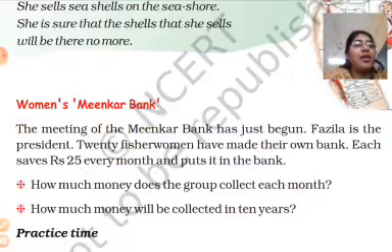This is their saving for future. How much money does the group collect each month? One lady will put 25 rupees per month. Then all the 20 ladies, how much money do they put together? Let us see.